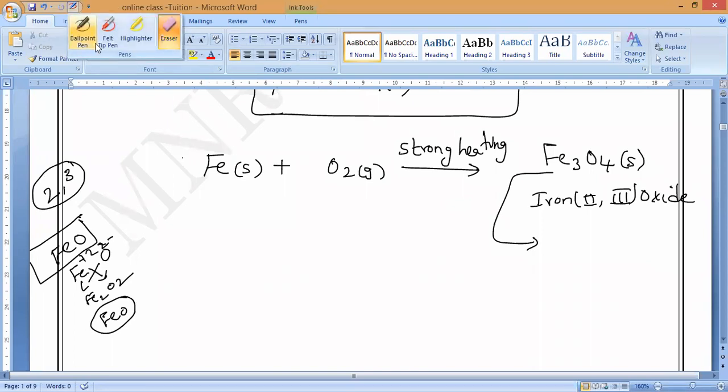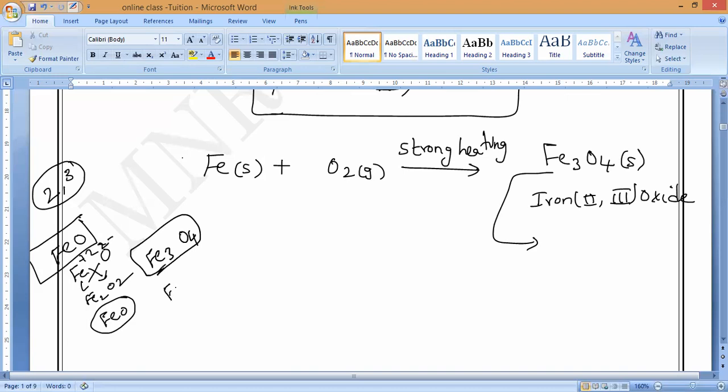In Fe3O4, each oxygen requires 2 electrons. Fe3O4 means the oxygen here comes like a mixture. It is like a mixture of compounds. It is a mixture of two things, FeO plus Fe2O3. Do you understand? When both combine, we get Fe3O4.